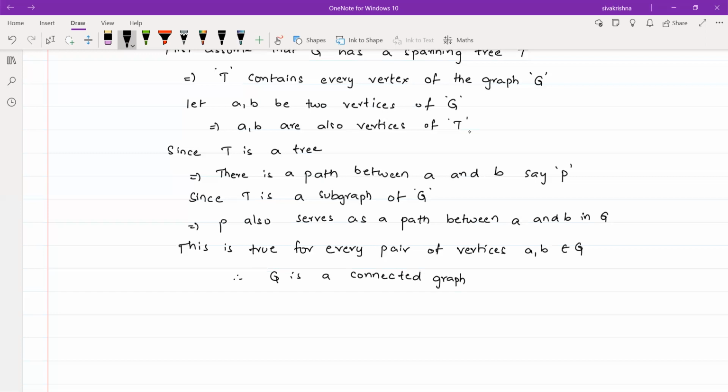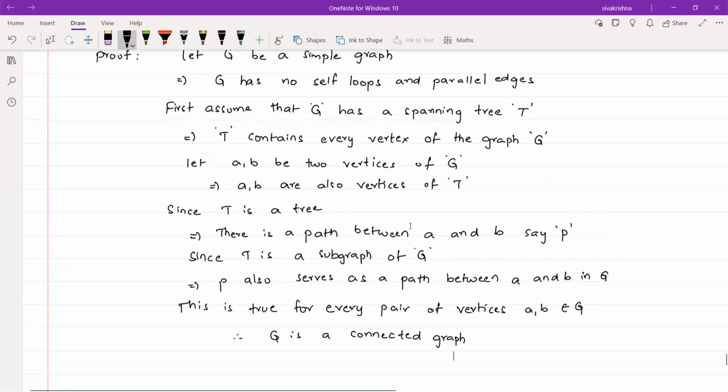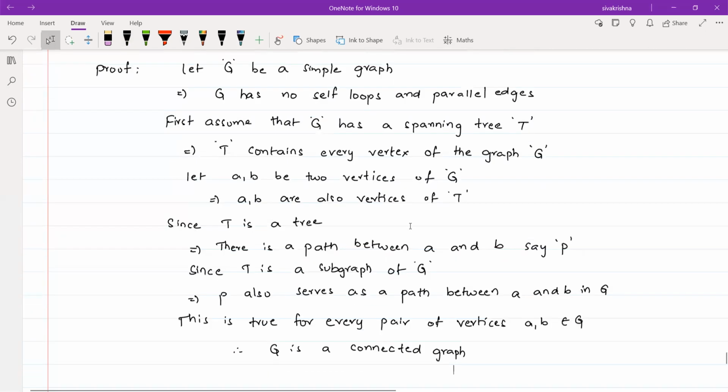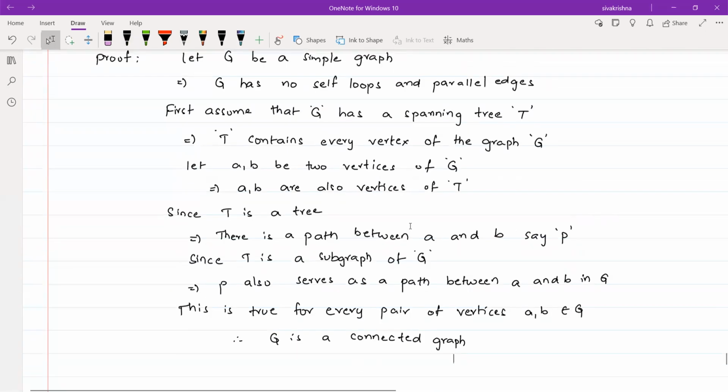Okay, that is the definition of a connected graph. Clearly there exists a path between every pair of vertices, then we say that it is a connected graph. So this is the first part. In the first part, we supposed that G is a simple graph having a spanning tree, and we had to prove that G is a connected graph. That is what we have proved.